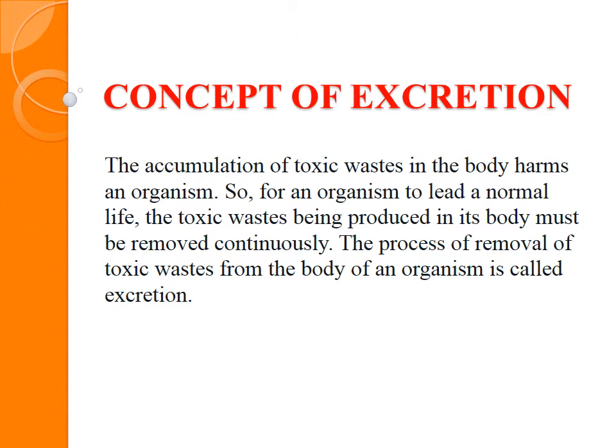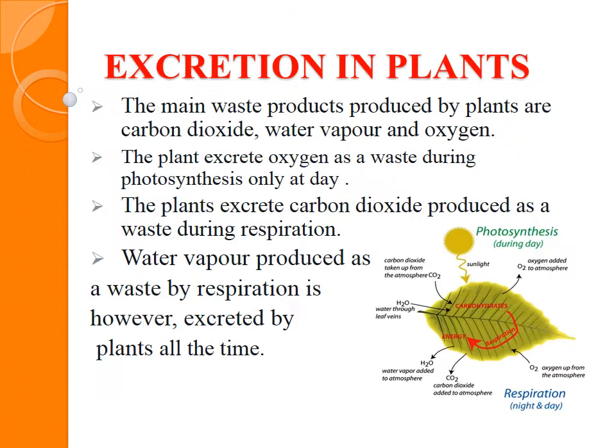Now, we have to understand the term excretion. We know that our body produces various types of excretory substances. These substances have to be eliminated from our body. If we do not eliminate this waste, then it becomes toxic for our body. So the process of removal of toxic waste from the body of an organism is called excretion.